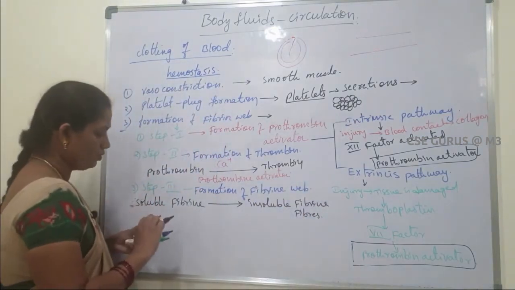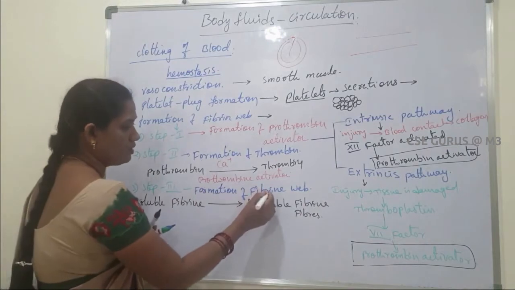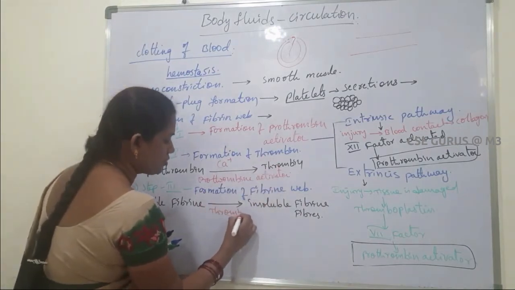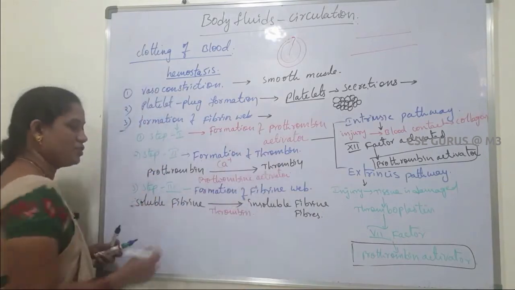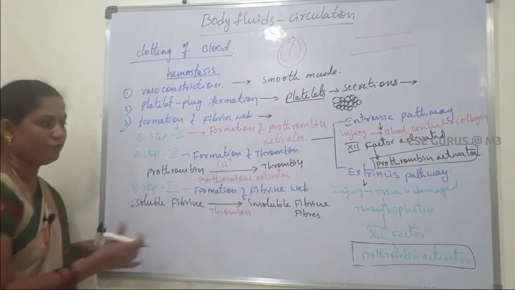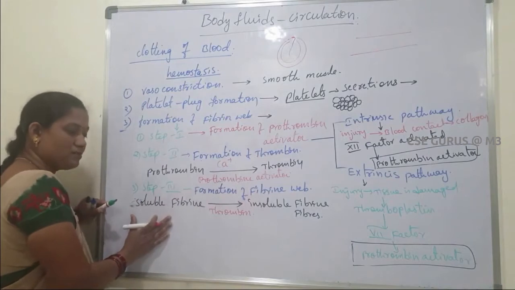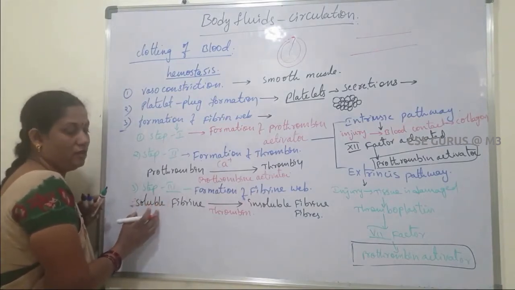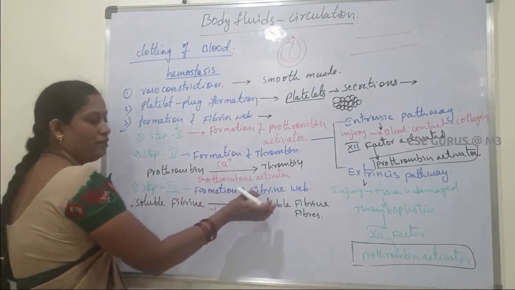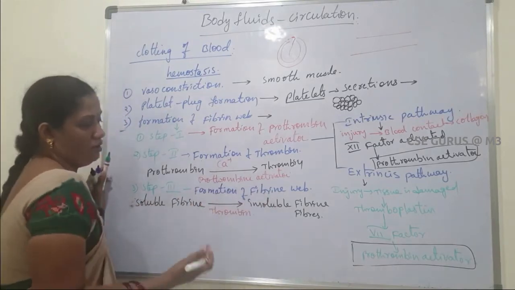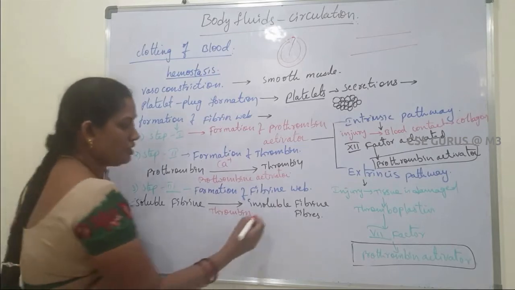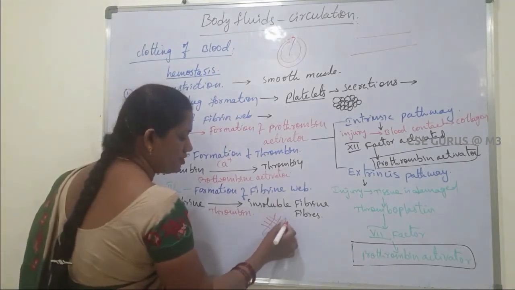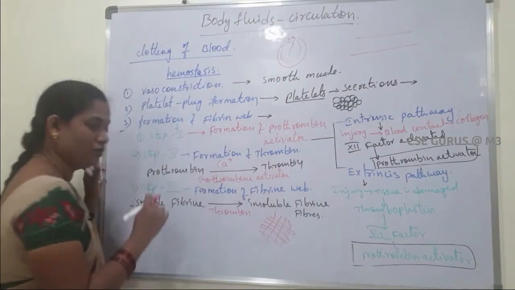In the presence of what? Thrombin. So thrombin is essential for formation of insoluble fibrin fibers. Fibrin is present in our blood and it is soluble in nature. In the presence of thrombin, it is converted into fibers. These fibers form a network on the wound.